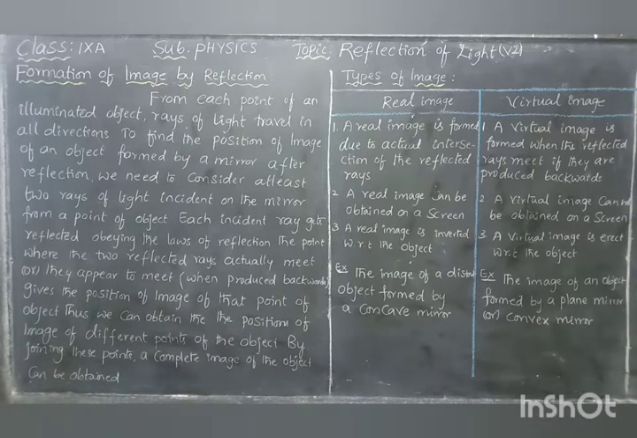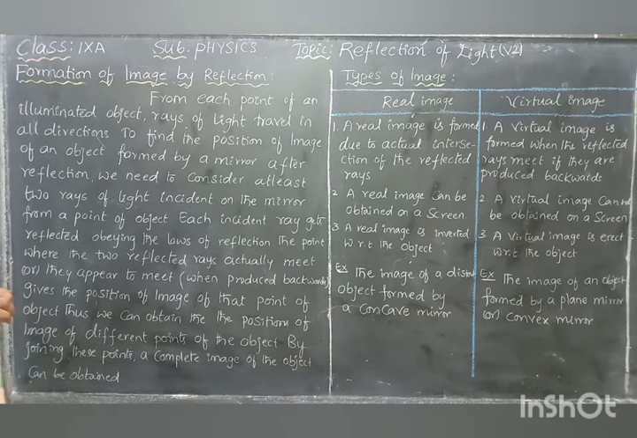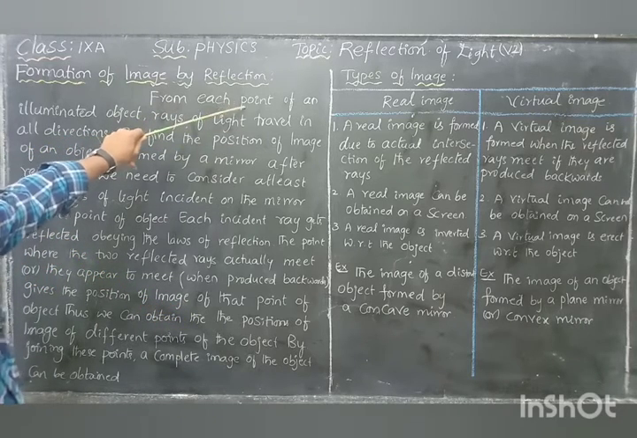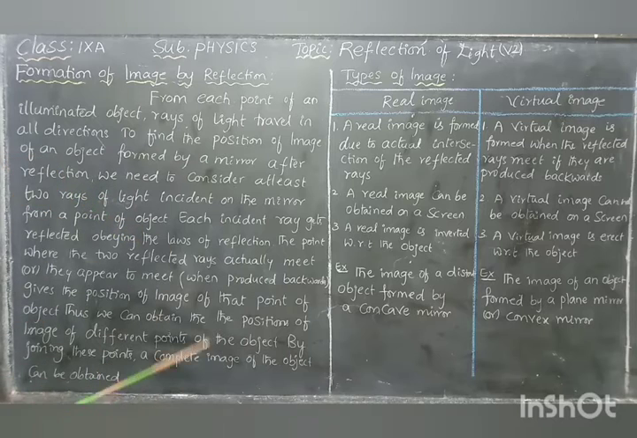Formation of image by reflection. Next concept: if you represent an image corresponding to an object by using any type of mirror, either a plane mirror, concave or convex mirror, how do we get the image? We should understand the complete concept of that. If you take any illuminated object, it consists of an infinite number of particles, meaning infinite number of points. With the help of that, rays of light travel in all directions from each point of an illuminated object.